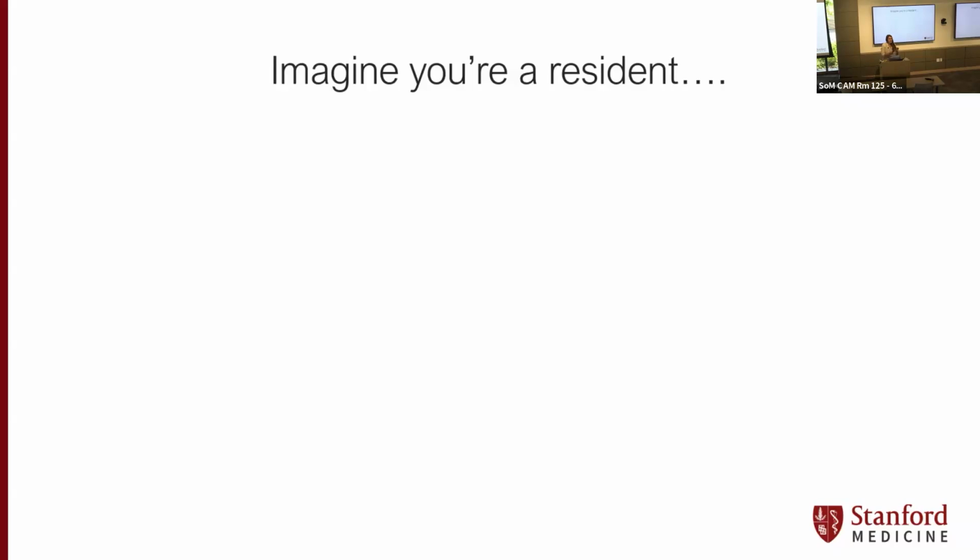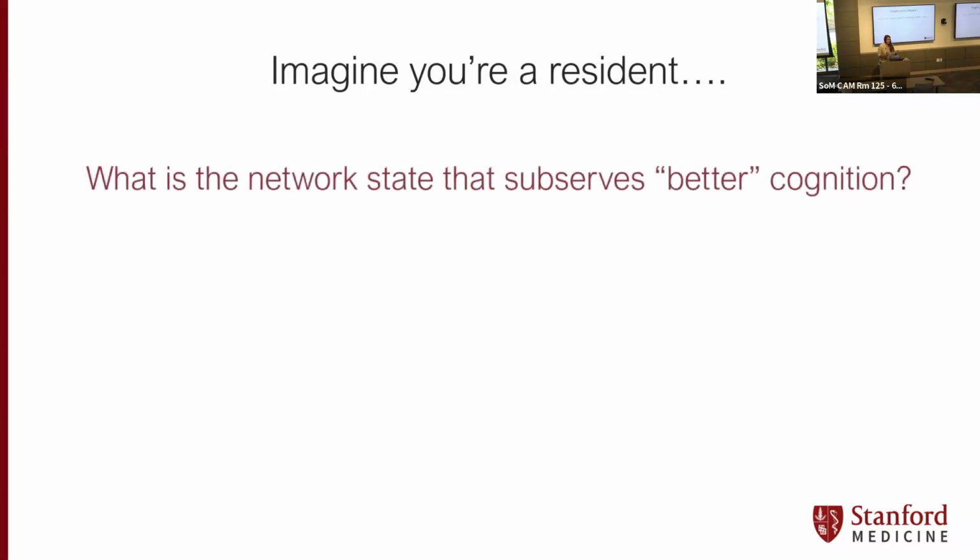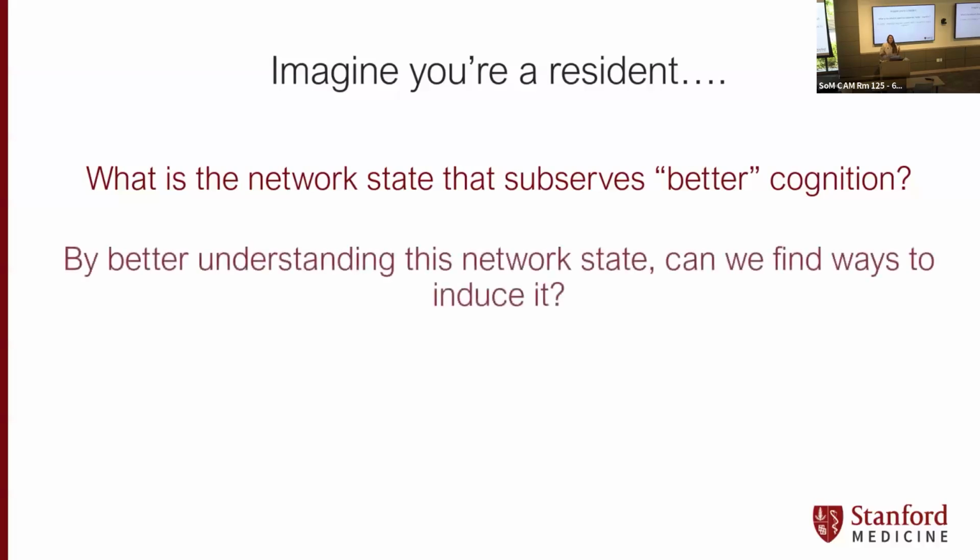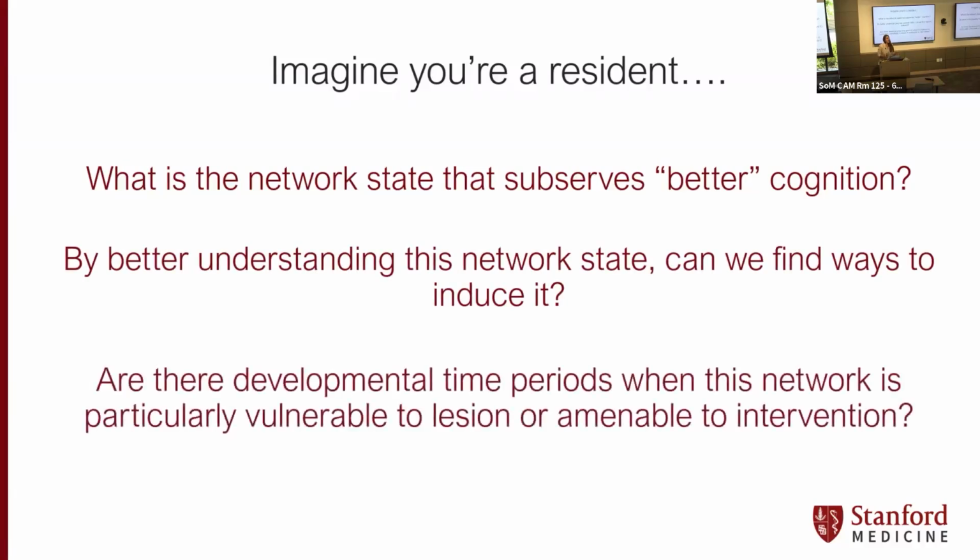So what are the network correlates? What's the network state that determines your ability for cognitive performance? And what's the network state that subserves better cognition? If we better understood that network, could we induce it in ourselves or in others? Or are there developmental time periods when that network state is particularly vulnerable to lesion or particularly amenable to intervention?